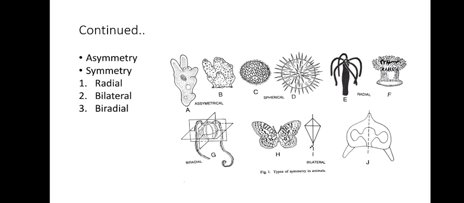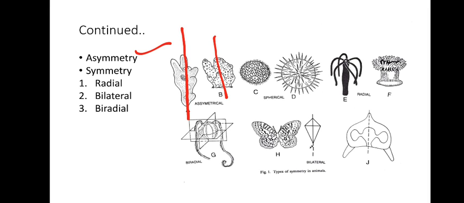So what you are seeing here, there are two types. One is asymmetry. Asymmetry means there is no proper pattern. That means the different structures of the body are not organized in a particular pattern around a central axis, as you can see in amoeba. Where I can draw a central axis is very difficult. And let me say that if I draw a central axis here, on both sides of the central axis there is no proper pattern, they are unequally distributed. Same is true here too, unequal distribution.